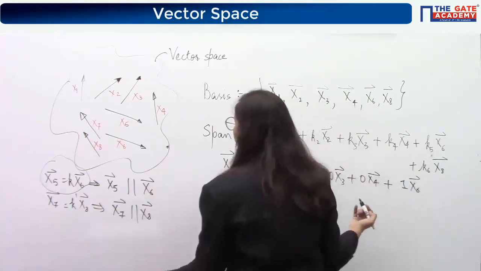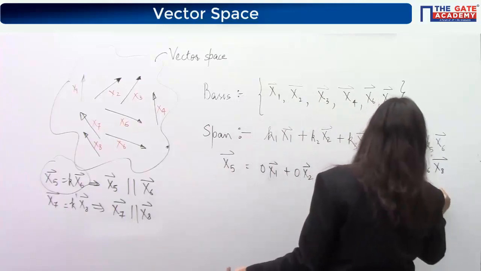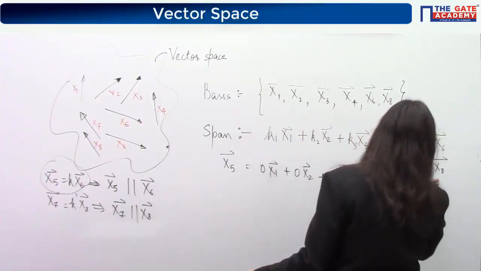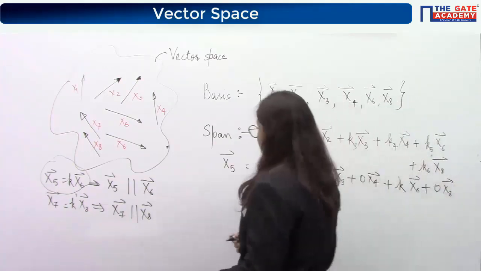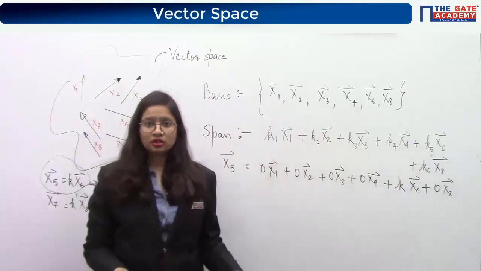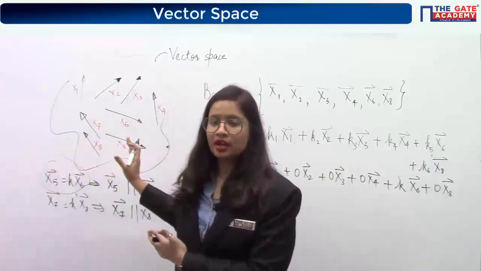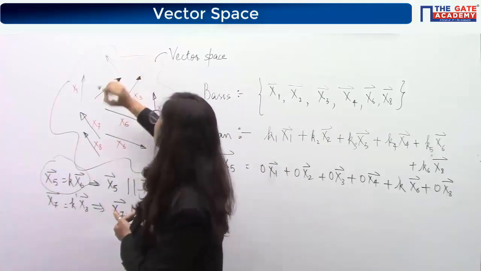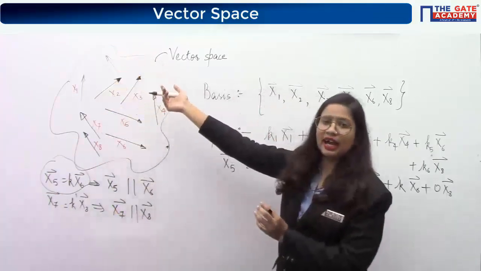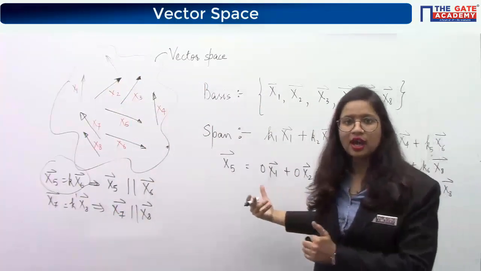Or I don't know, let's maybe take it as k only. It will be some non-zero value, and 0 times x8. So basically span means what? This combination which can give you any of the other vectors present in the space. If there was some other vector like this, again you can represent that vector as a linear combination of all the linearly independent vectors.